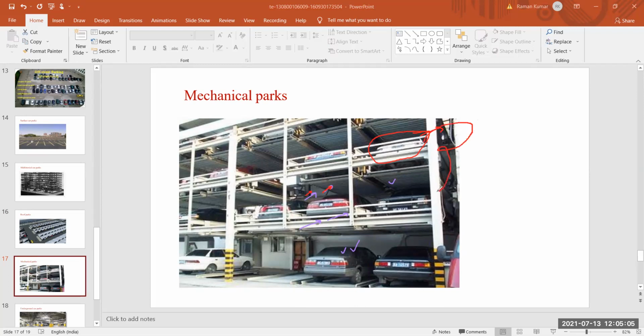Then we come to this floor, then we come to this floor, and then we start riding our car on a plane surface or the ground surface. So here also, in the godown or the place where these cars are kept for buying or selling purposes, these are another kind of parking facility.